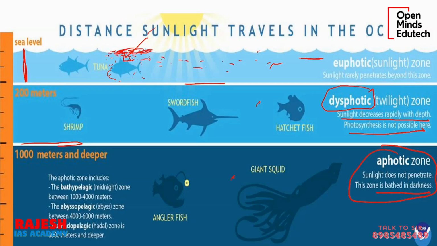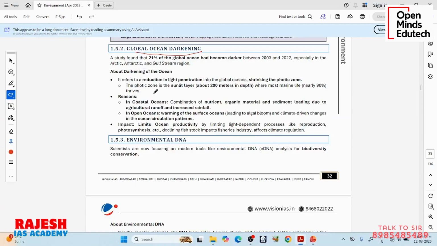Now, the sunlight is naturally not reaching this 200 meters like it used to. Previously, there was more sunlight, but with human initiatives, the amount of sunlight is reducing. This is what we are calling ocean darkening. Okay, so global ocean darkening.